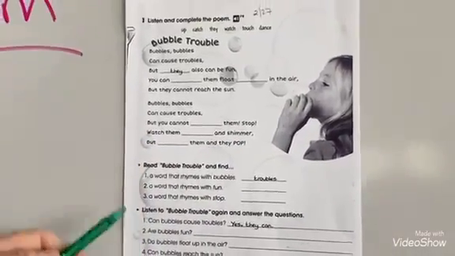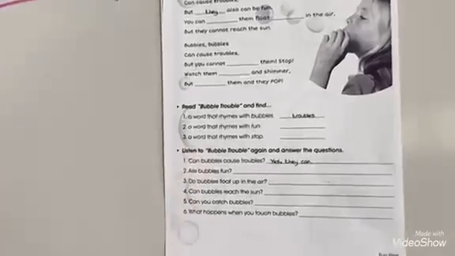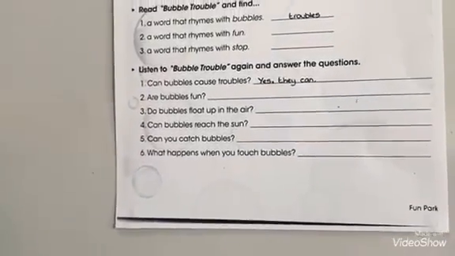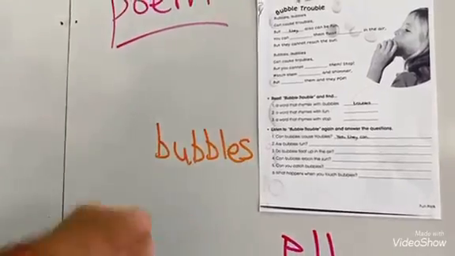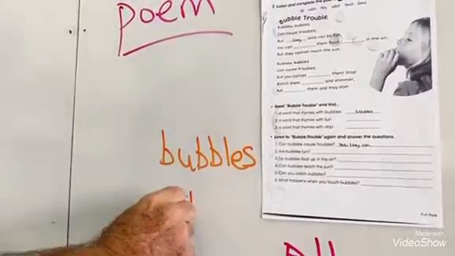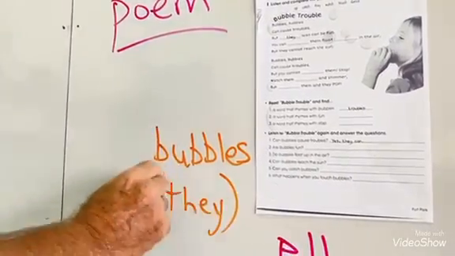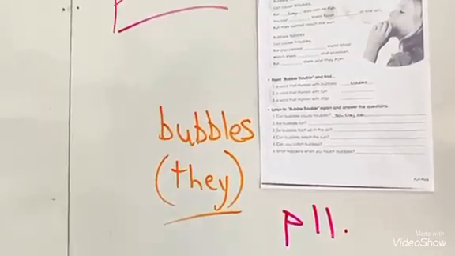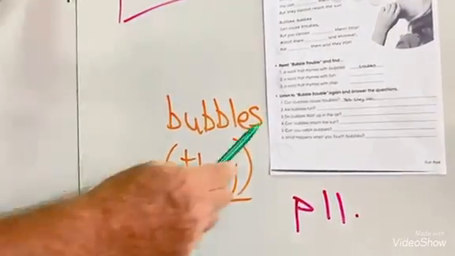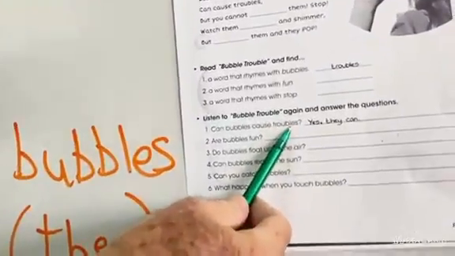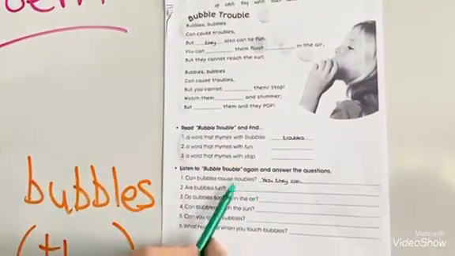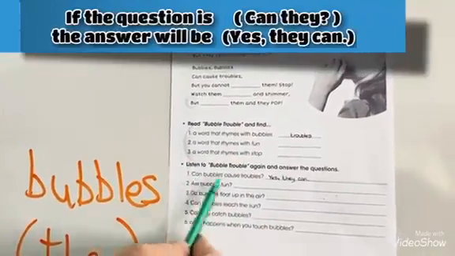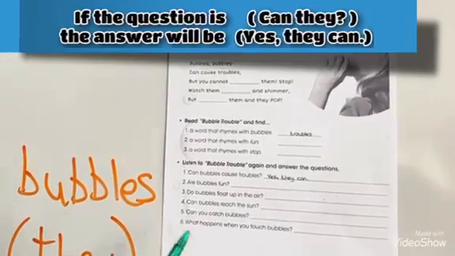Okay, and then 6 questions at the bottom. Now, all of these questions are about bubbles. More than one, so bubbles is the same as they. So let's look. So can bubbles cause troubles? Bubbles, bubbles can cause troubles. So the question is, can they? The answer will be yes, they can.